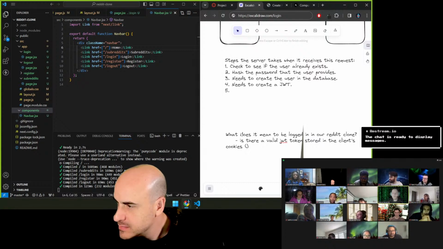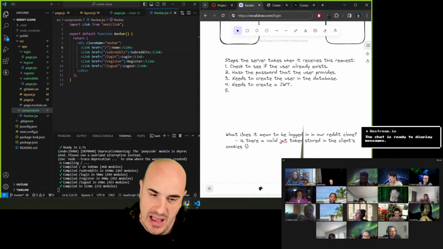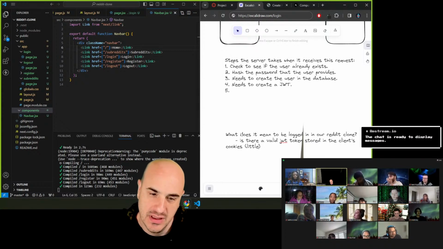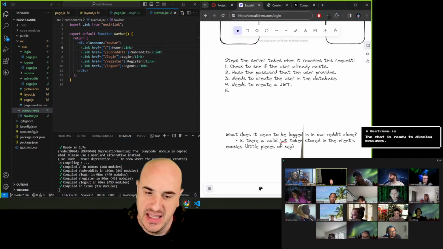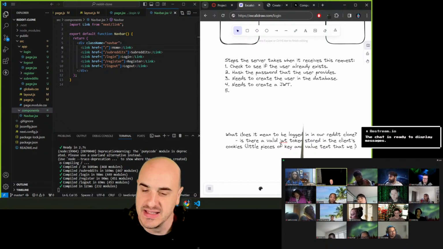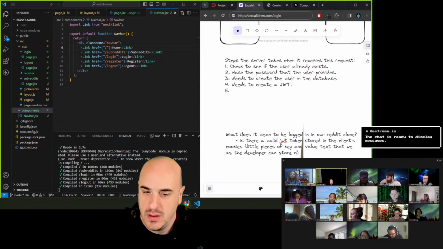Doesn't it store information about a website? Yeah, little pieces of key and value text that we as the developer can store on a client's computer. And then on every request, the client sends the cookie automatically.